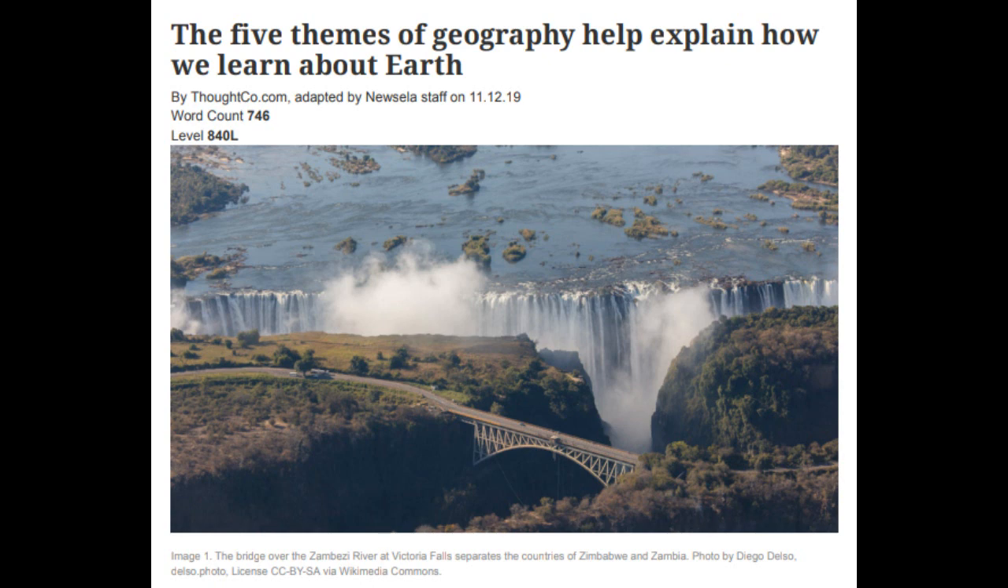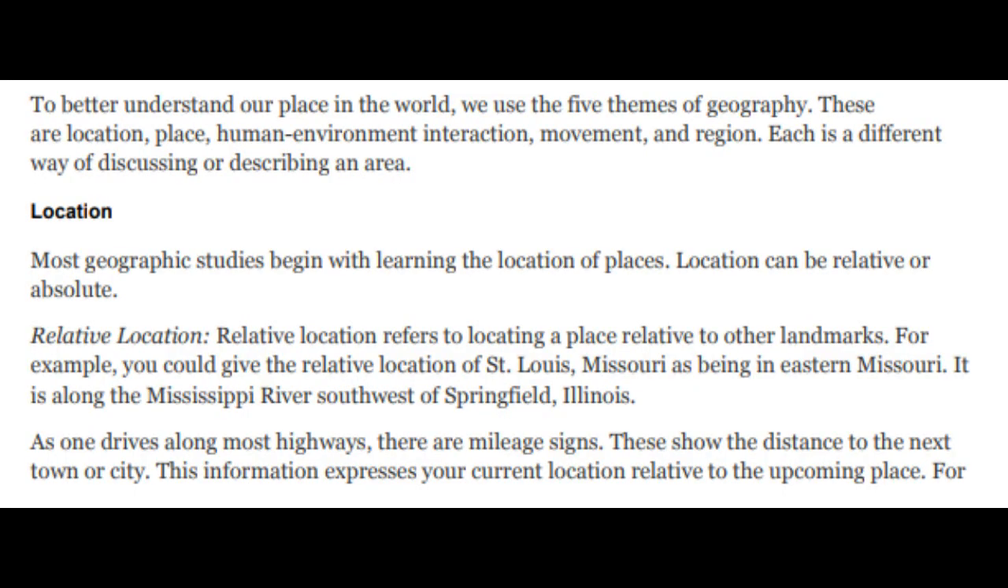Hey young leaders, Mr. Sherman here. Today we're going to learn how the 5 themes of geography help explain how we learn about Earth. We have a cool picture there and a little word blurb says, the bridge over the Zambezi River at Victoria Falls separates the countries of Zimbabwe and Zambia. The 5 themes of geography. These are location, place, human-environment interaction, movement, and region. Each is a different way of discussing or describing an area.